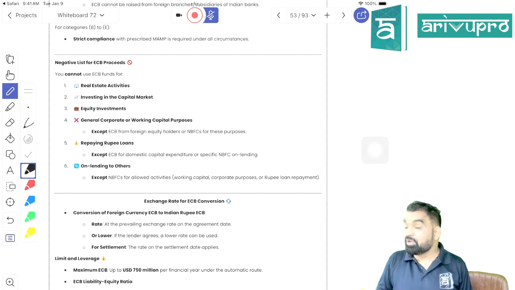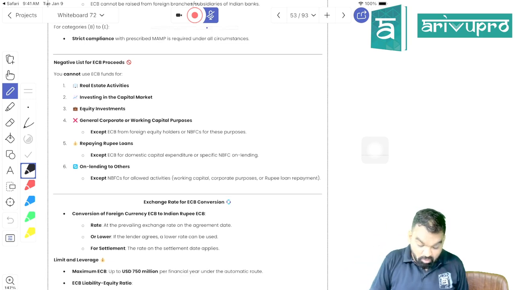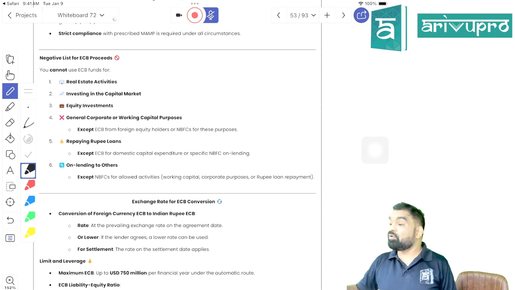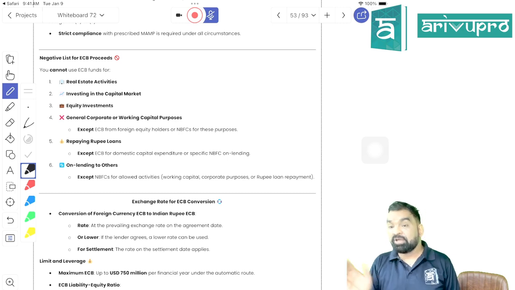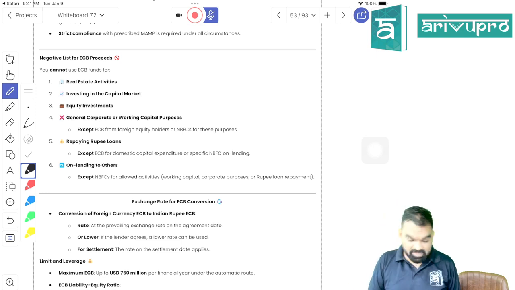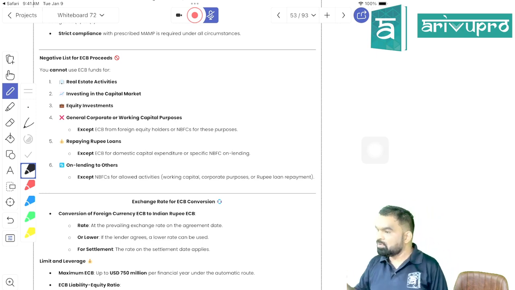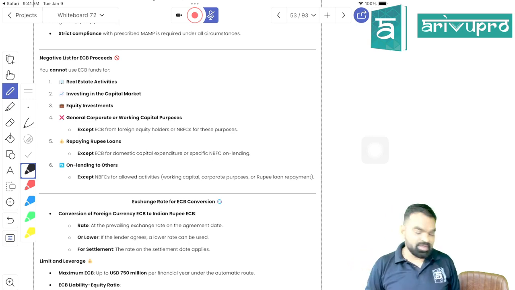Repaying a rupee loan, you can use it only if it has been obtained for that purpose. Then on lending to others, you can lend it only if it has been taken for that purpose. Otherwise, if you have taken it for capital expenditure, you cannot use it for general corporate purpose, working capital purpose, or for repaying the rupee loan. Got my point, students? Is it clear?